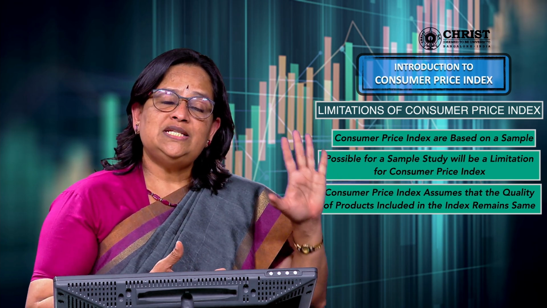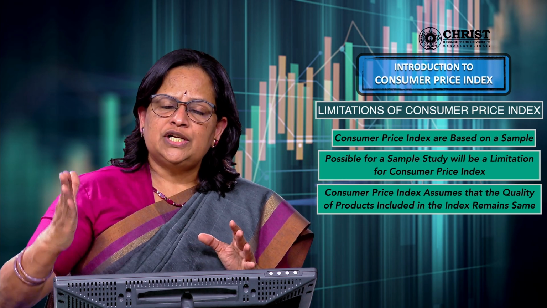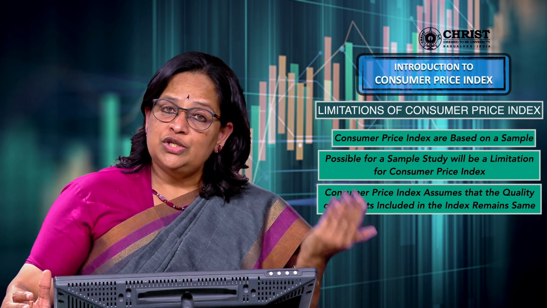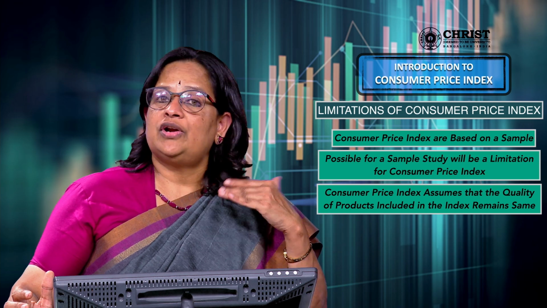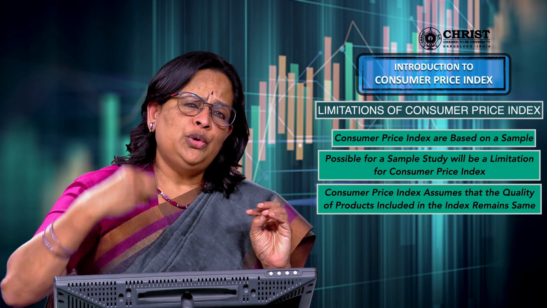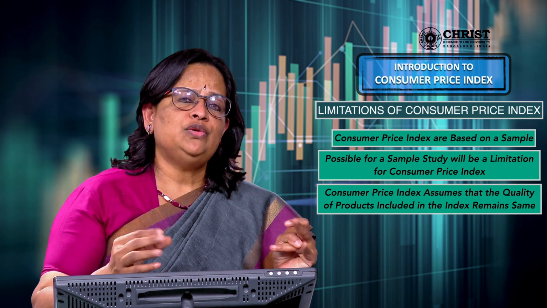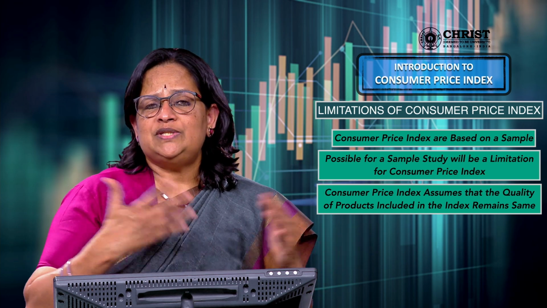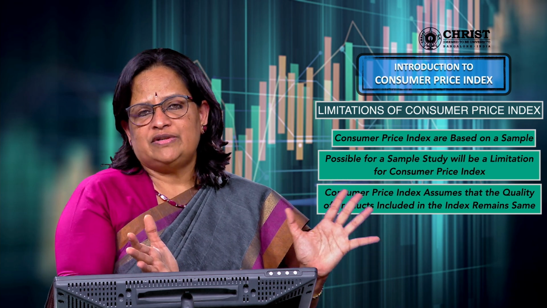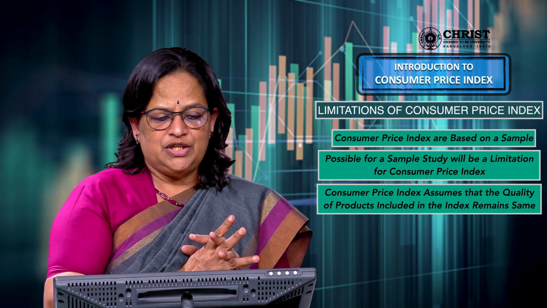See, when you are taking 1986 as the base year or 1990 as the base year, if you are calculating consumer price index for 2021, if we assume that the quality of goods we used to get in 1990 or 1986 is the same, it is totally wrong. You know that there are new inventions every day: the laptop, the desktop, the mobile phones, the TV we use, everything keeps changing. But we assume that it will remain the same for some period of time, 5 years or 10 years, till you change the base year. So this is another limitation.